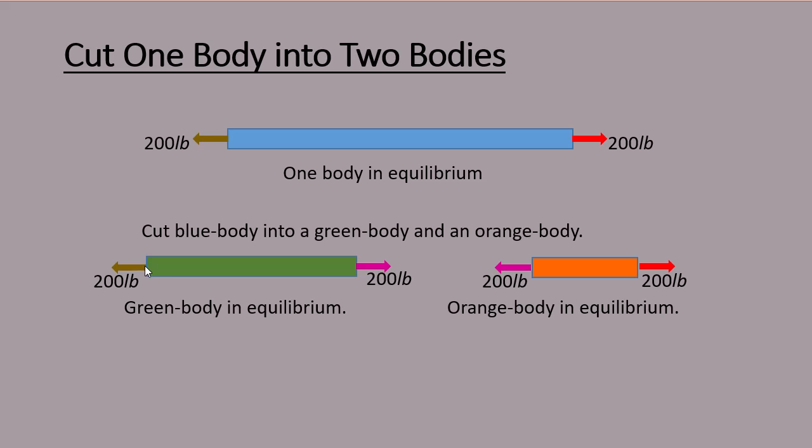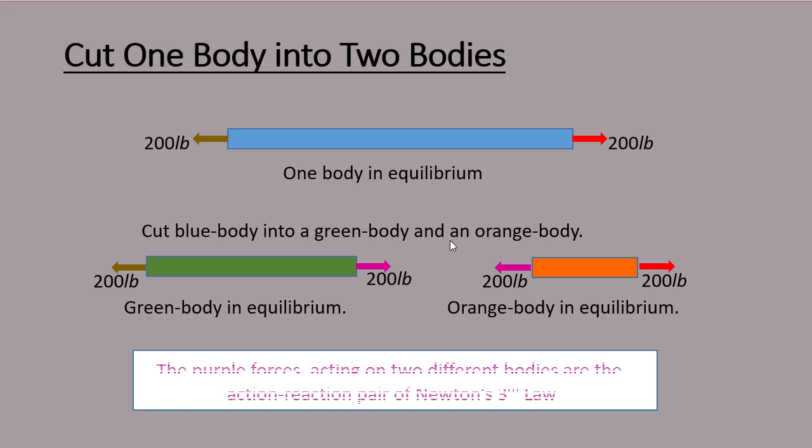So the green piece of the body is in equilibrium, and the orange piece of the body is also in equilibrium. The purple forces acting on two different bodies are the action-reaction pair of Newton's third law.